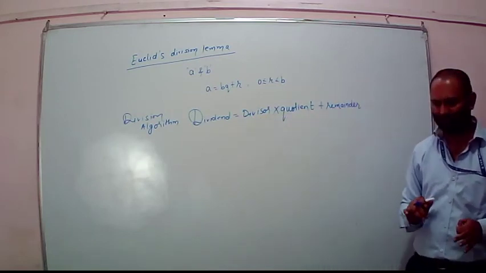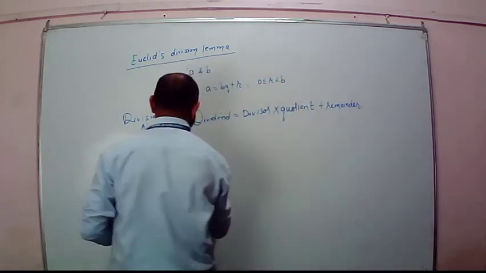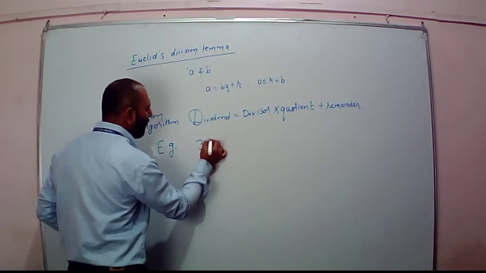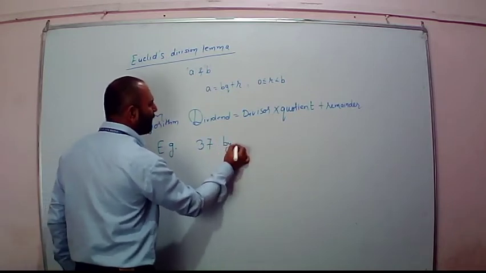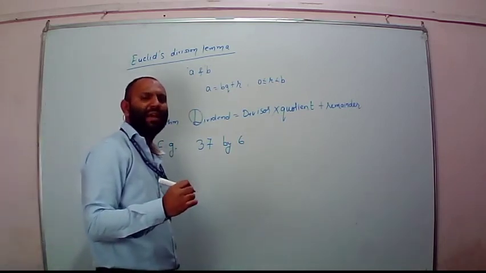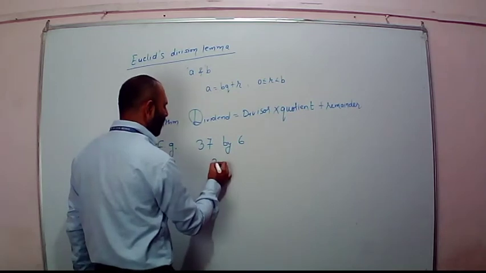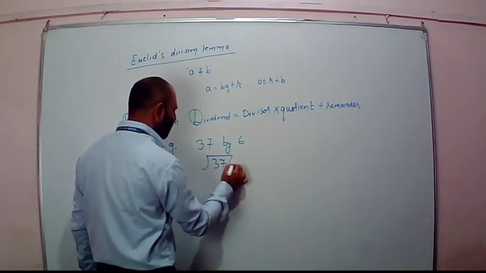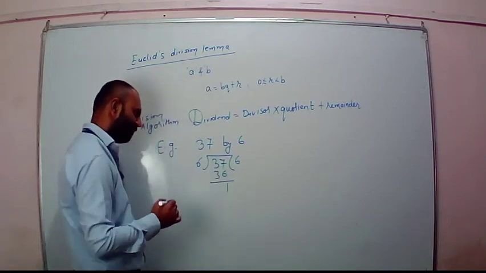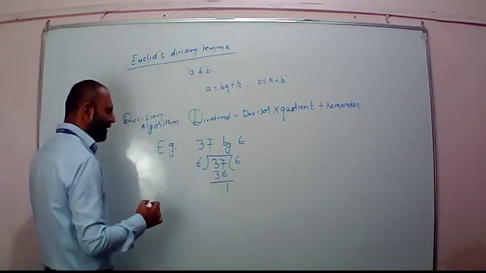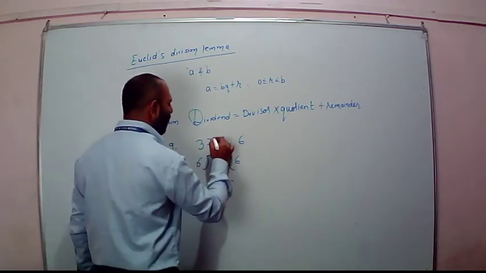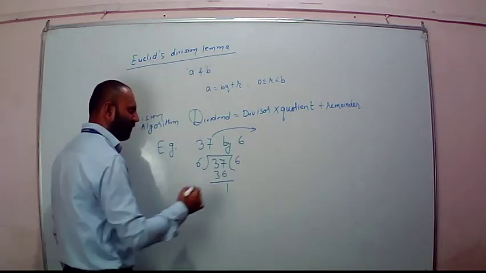Just take an example. Suppose I have to divide 37 by 6. 6 sixes are 36, remainder is 1. Now I will take the series after 37.